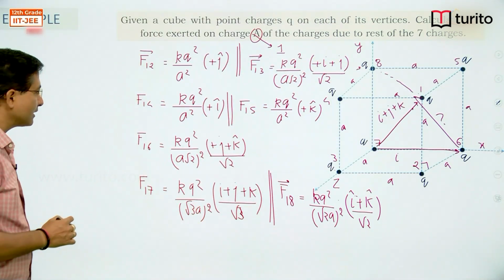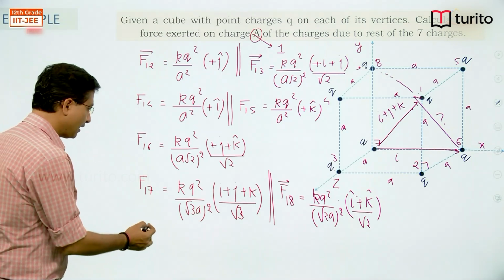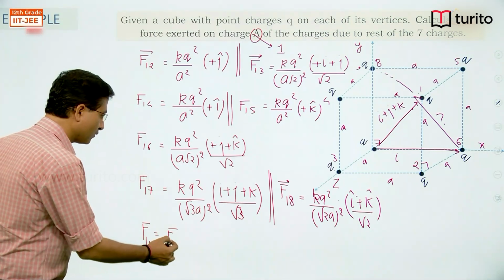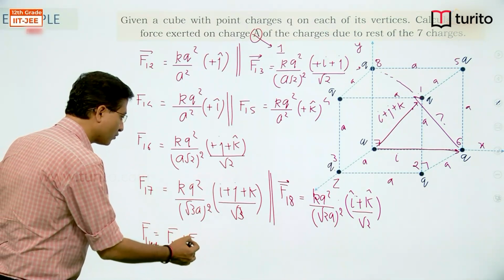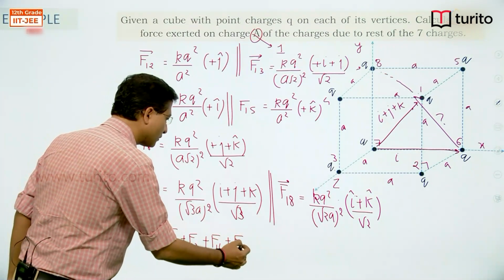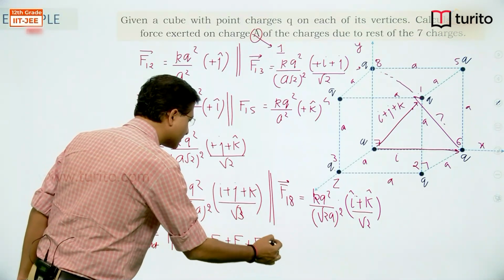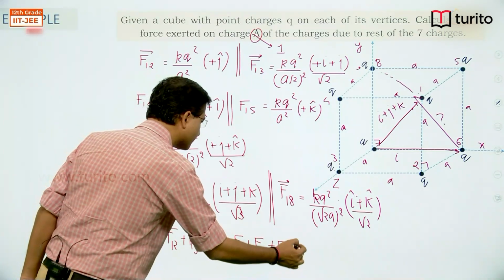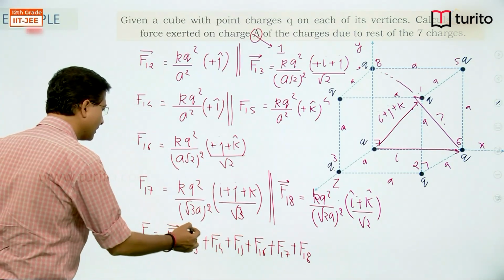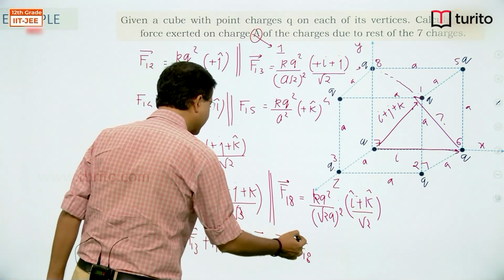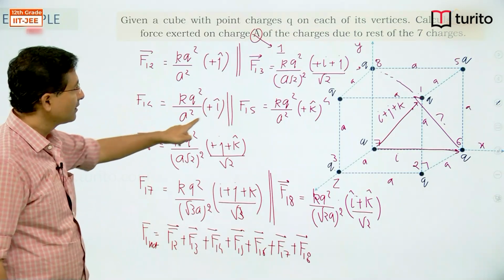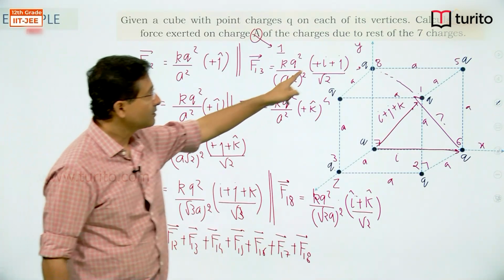Now if I ask what is the net force experienced, F is equal to force on 1 by 2, force on 1 by 3, force on 1 by 4, force on 1 by 5, 6, 7, and then the last one 8. If I add them vectorially, adding them vectorially means I will collect all the i components. Look at this one, this is having only i, this is having i and j.